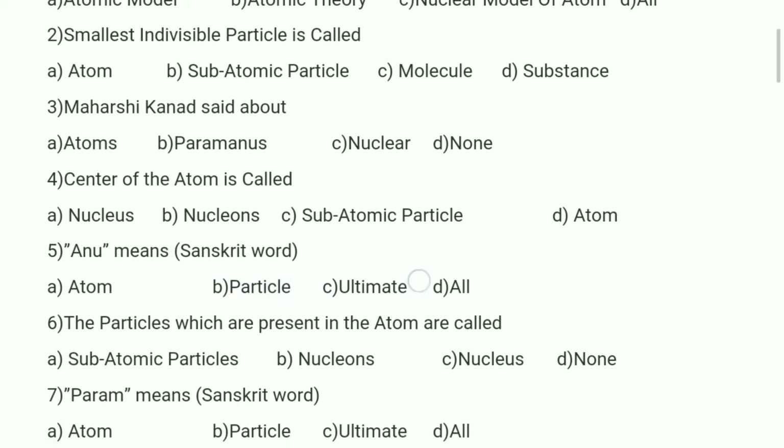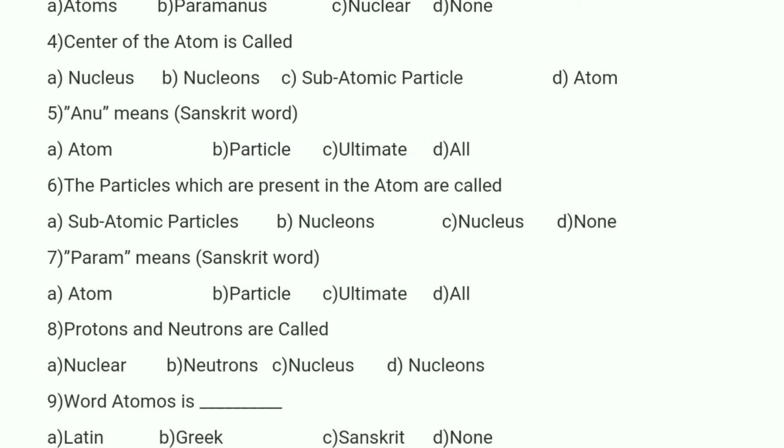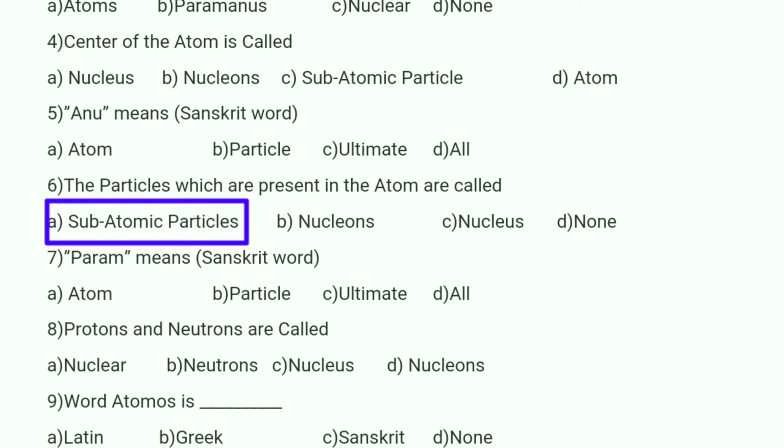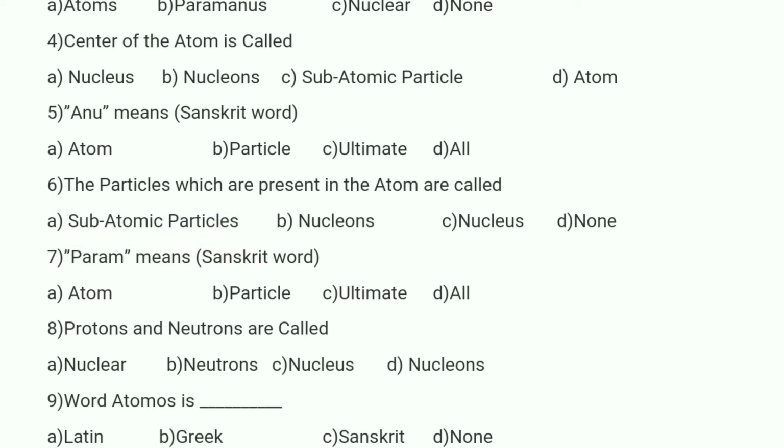And if you observe the sixth one, the particles which are present in the atom are called subatomic particles. Option A is correct. Param is a Sanskrit word which means ultimate or final. So option C is correct.